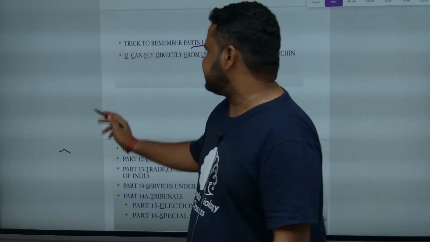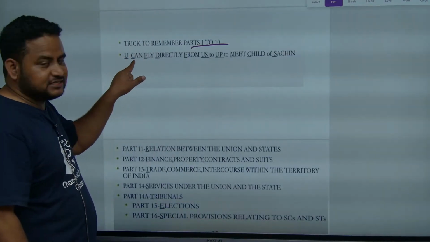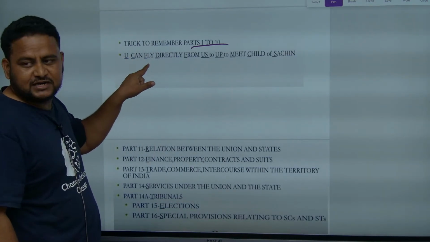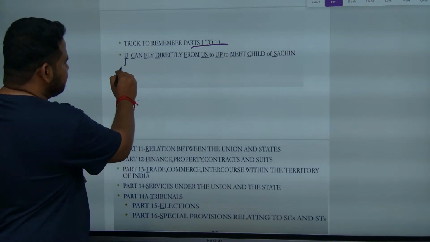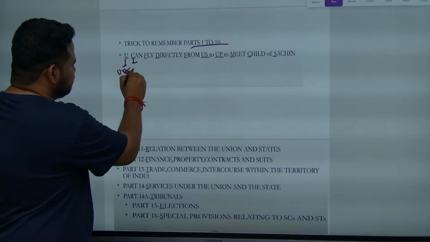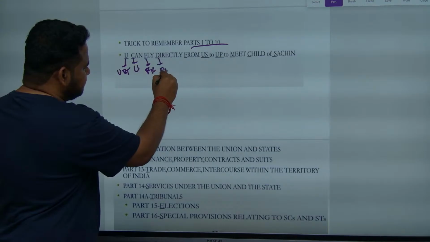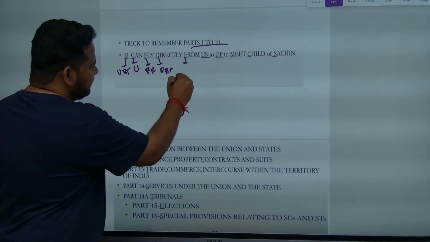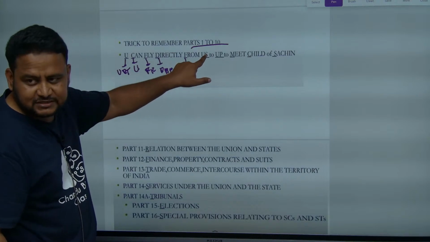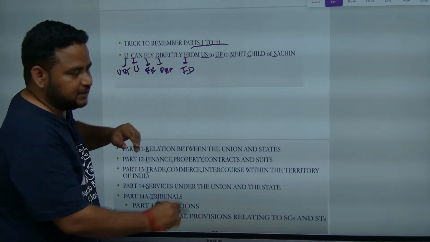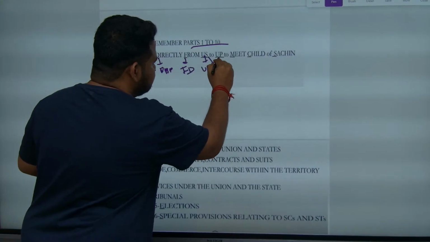So, here U is representing union and territories, C is representing citizenship, F is representing fundamental rights, D is representing DPSPs, and this is fundamental duties. US together, why? Because this is representing union government and state government. This is union government and this is state government. UP is what?